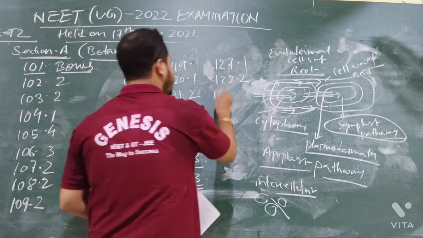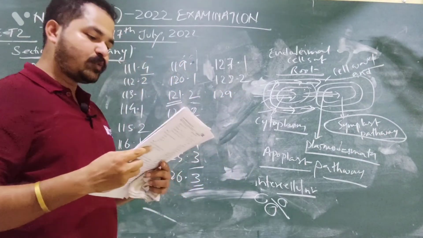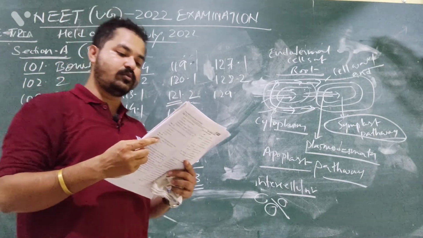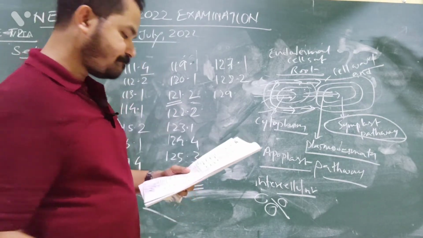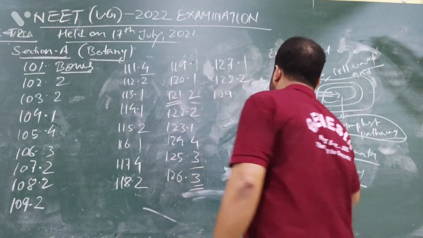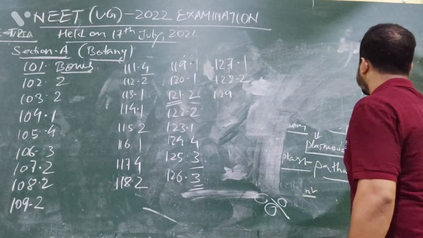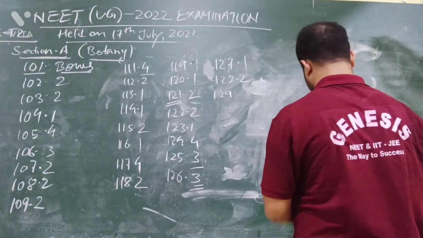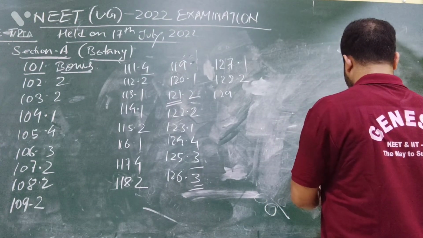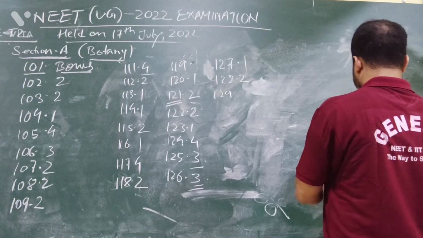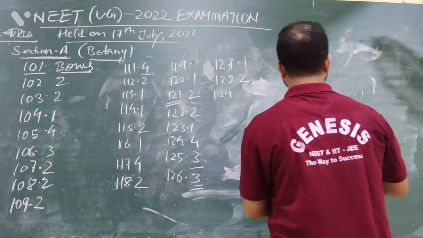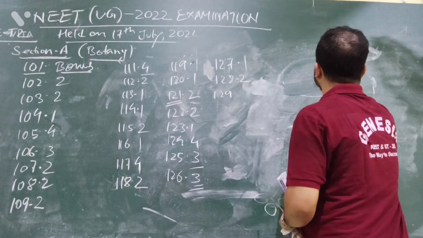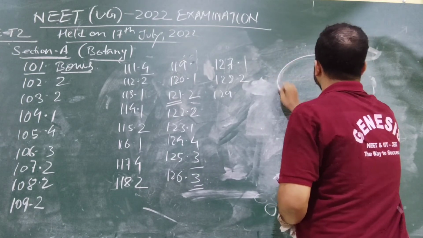Now question number 129. Which one of the following is not true regarding the release of energy during ATP synthesis through chemiosmosis? So in chemiosmosis, what happens? You see, this is a thylakoid membrane.